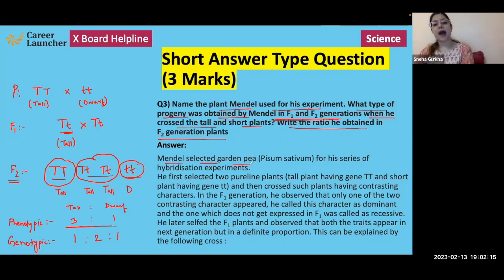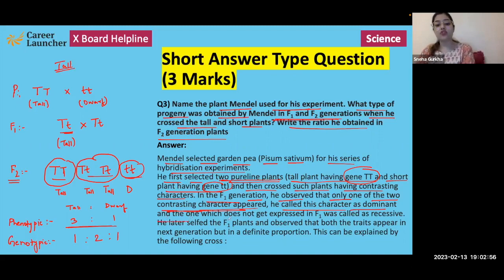So let's have a look at how we are going to answer this question. Mendel selected garden pea Pisum sativum for his series of hybridization experiments. He first selected two pure line plants, tall plant having gene capital T, and short plant having gene small t, and then crossed such plants having contrasting characteristics. Contrasting means opposite characteristics. In the F1 generation, he observed that only one of the two contrasting characters appeared, and he called this character dominant. In this case, tall is the dominant characteristic that got expressed in the first filial generation.